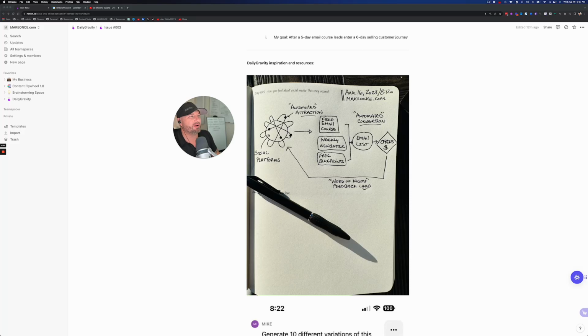I think of the social platforms as where all my customers are at, and these little black balls going around are satellites or electrons, if this is the nucleus. Not to get all nerdy, but I'm thinking, I've got to somehow constantly show up there, and I need to attract people from there that are my best people.